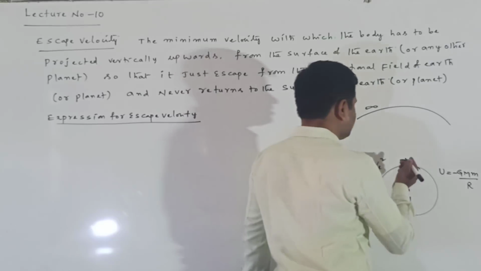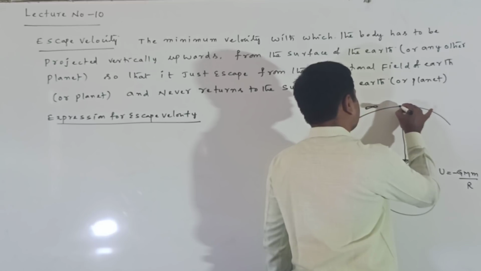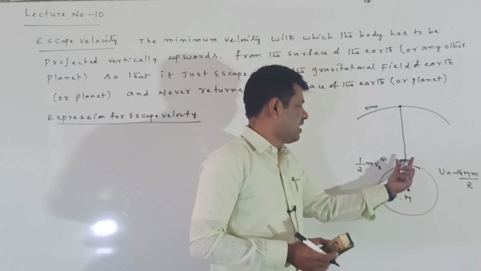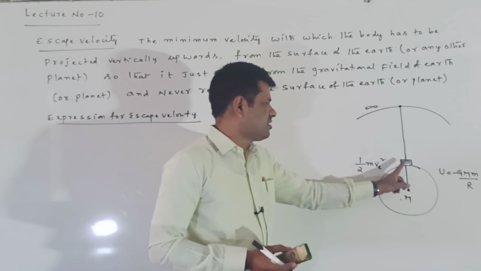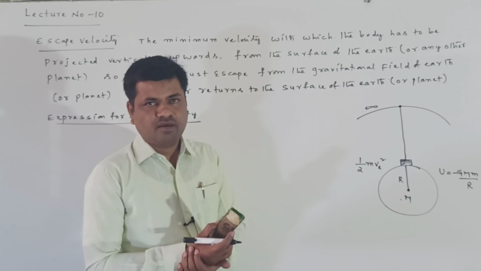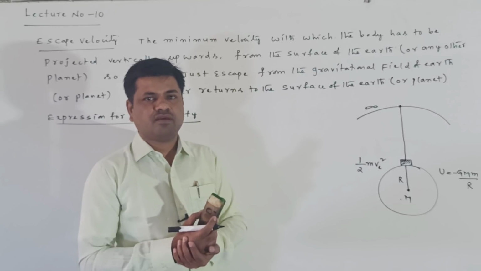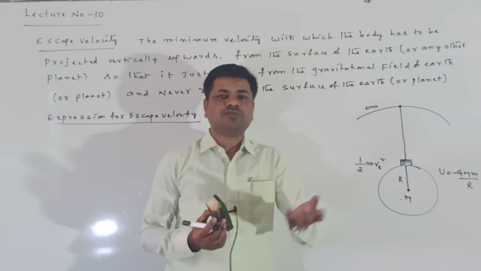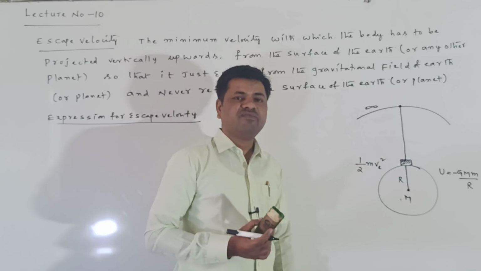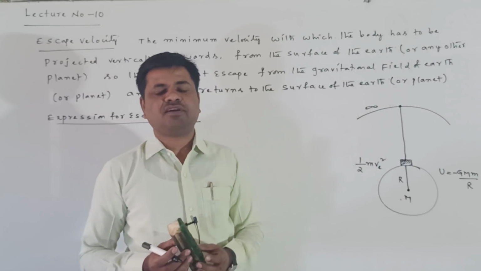When this kinetic energy is given to the body, it crosses the gravitational field of Earth. On the surface of the Earth we consider one body, and we give it kinetic energy of half mv square. Then it just escapes the gravitational field of Earth. This kinetic energy is used to escape from the gravitational field of Earth. The total kinetic energy given to the body is used to escape it.